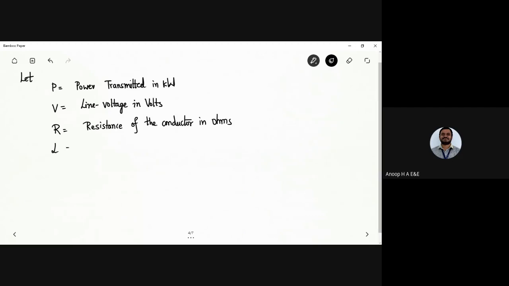Now L, what do I call it as L? We know the well-known equation, R equals rho L by A. R will be given by rho L by A. Can you tell me what do you mean by A here? What is A?